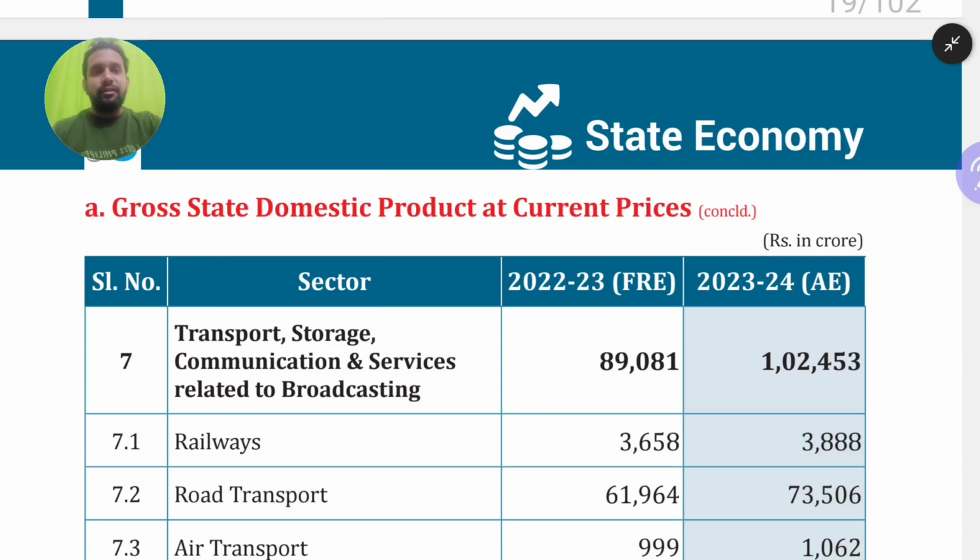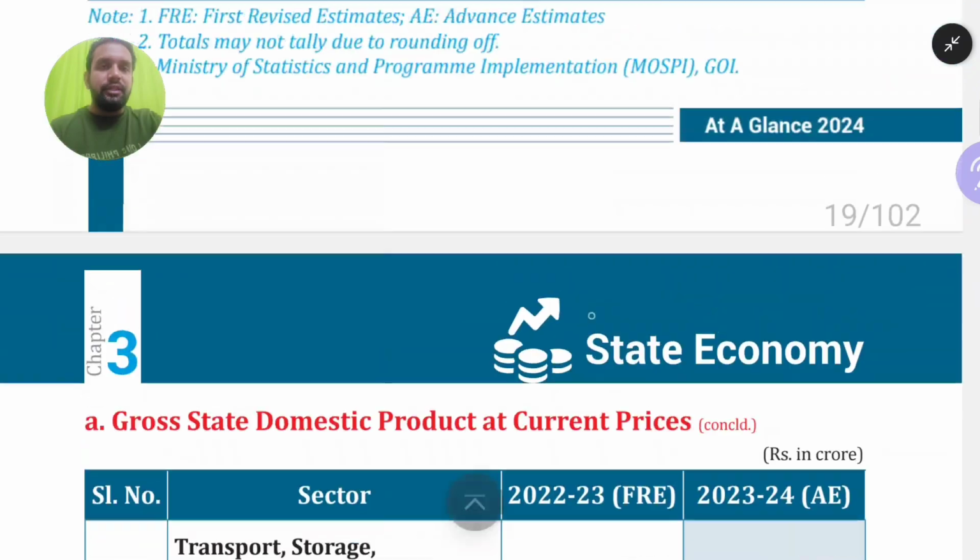Whenever you are going for Group 2 or Group 3 or objective type examinations, you should always know the latest data only. Constant prices questions will not come. With constant prices, you generally try to understand the impact of inflation on goods and services by taking a base year into consideration. You know the static concepts with regard to that, which is why I am not dwelling on it much. But for newcomers, I have to give a little bit of incentive while discussing the lecture, that's why I am doing it. So current prices is nothing but the latest prices of goods and services in the last year. Let us see here with regard to the current prices.